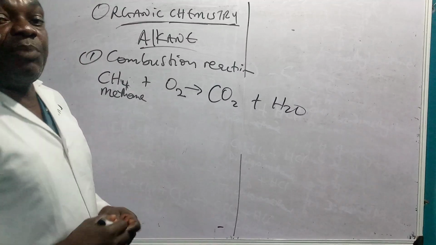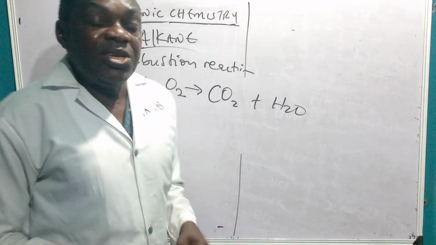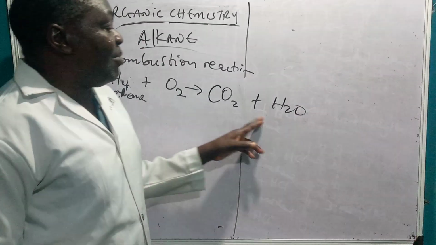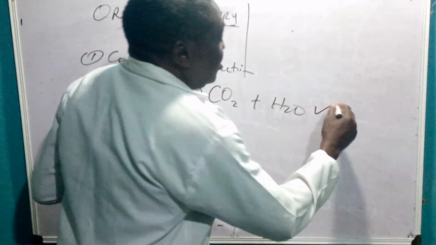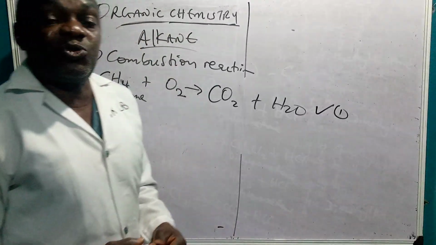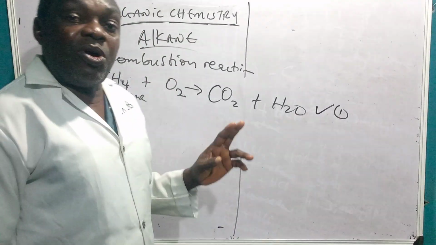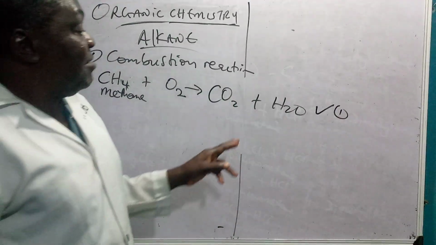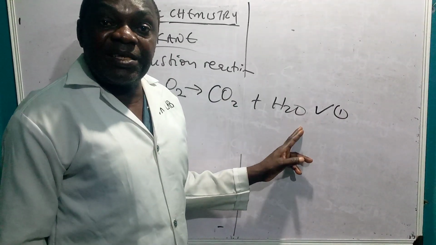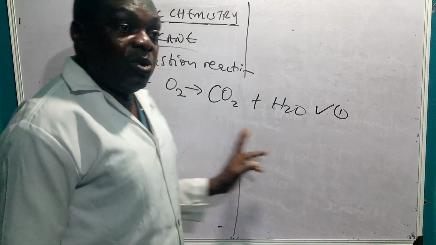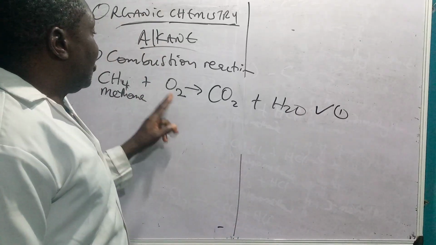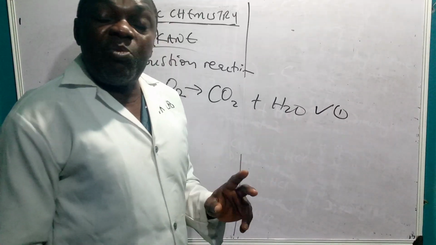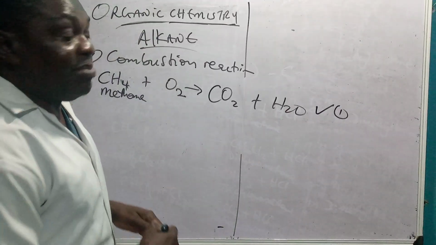Remember, in all your examination bodies, by the time you write carbon dioxide and water, they score you a mark. Usually there are 2 marks attached to it, and the 2 marks are not tied. The first mark is on correct reactants and products, which is already written here: CH4 plus O2, CO2 plus H2O. The second mark is on the balancing. So let us see how the balancing looks.